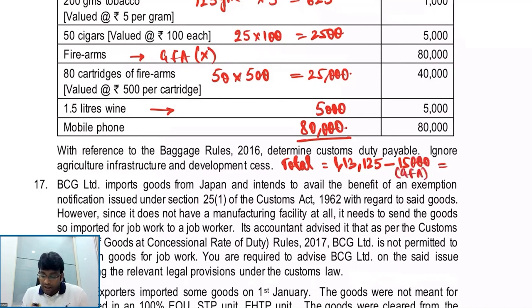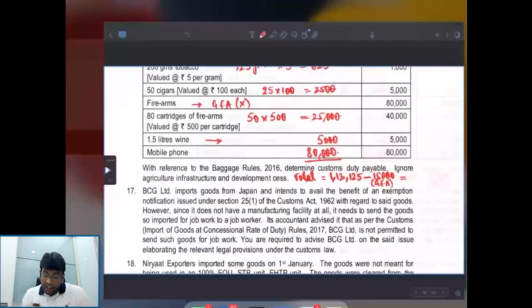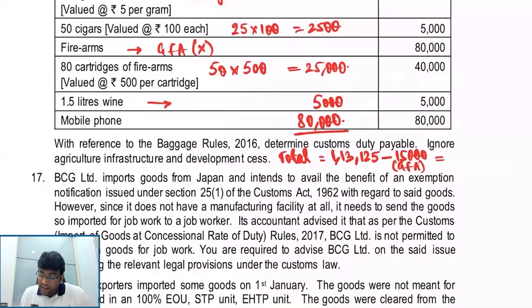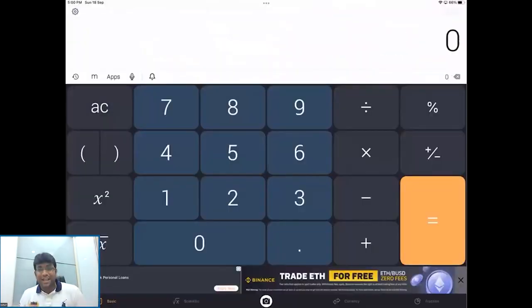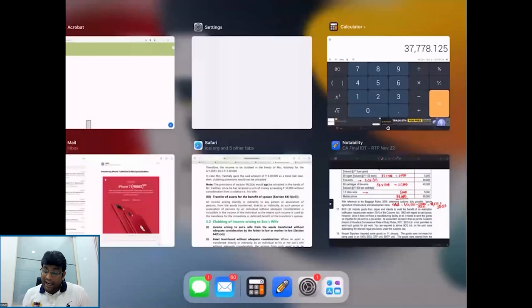What is the balance left? If I reduce 15,000 from this, it comes to 98,125. And on this 98,125, we will charge duty at the rate of 38.5%. The reason for that is 35% is the baggage rate, 10% is social welfare surcharge, which comes to 38.5%. 98,125 into 38.5%, which is coming to 37,778.